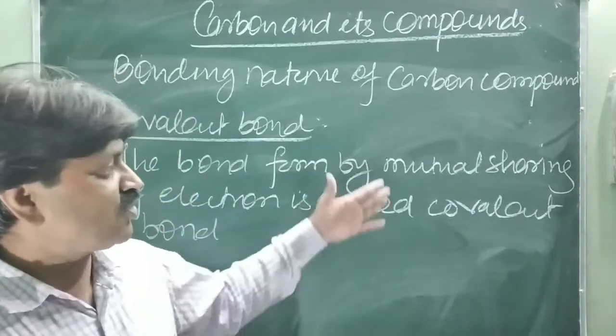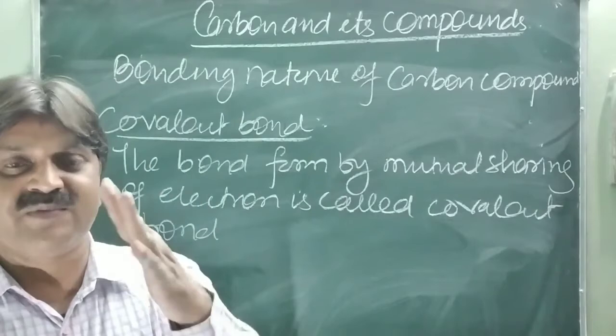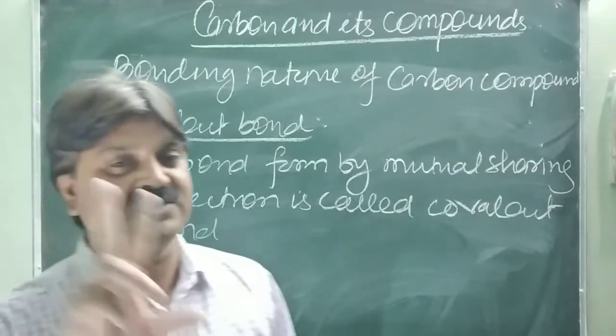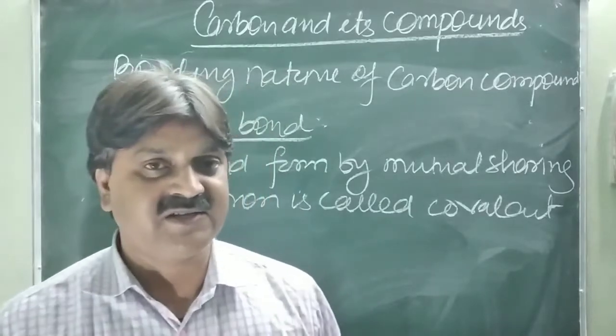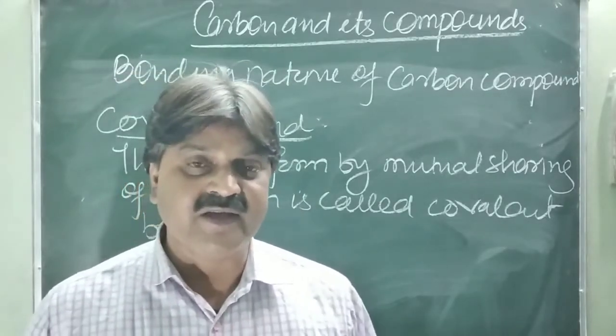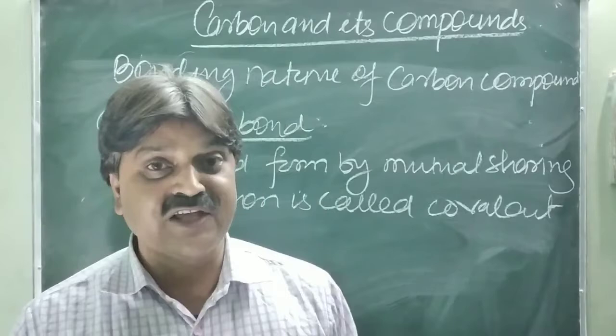Now we are coming to the covalent bond, the mutual sharing of electrons. There are two ways to achieve a stable structure: either by losing or gaining electrons, which is the ionic bond, or by sharing of electrons.